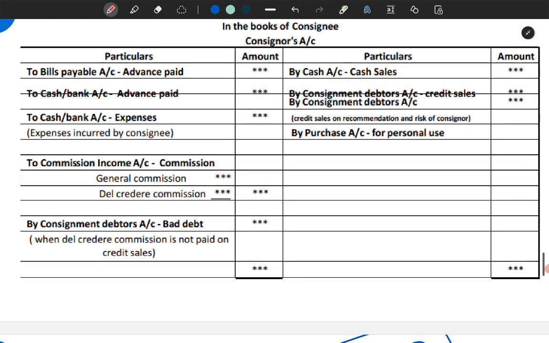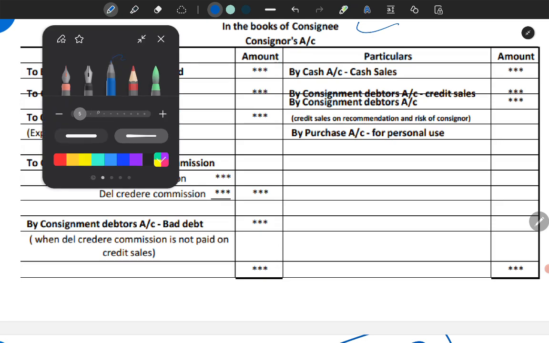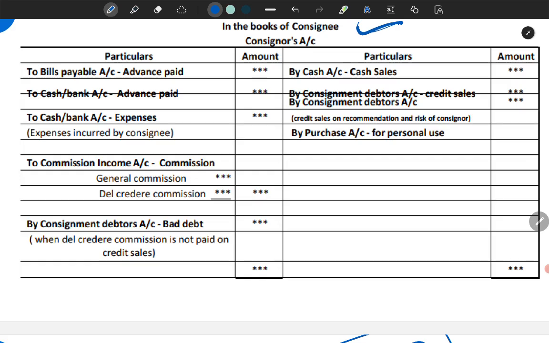Now we are done with the books of the consignor. Normally that is asked in the examination. And now coming to the books of the consignee. He will be preparing the consignor's account. See, he needs to pay the consignor for the sales. It will be exactly opposite. Then credit sales, cash sales, whatever is there.